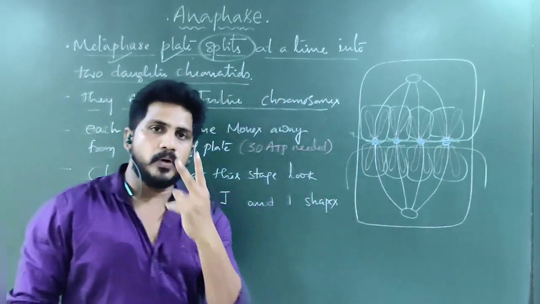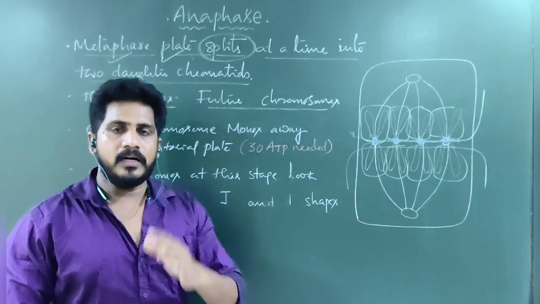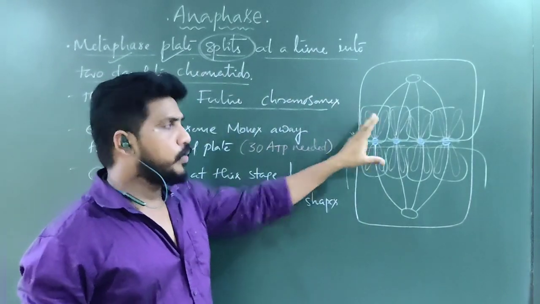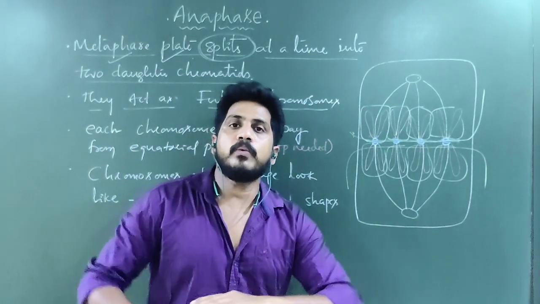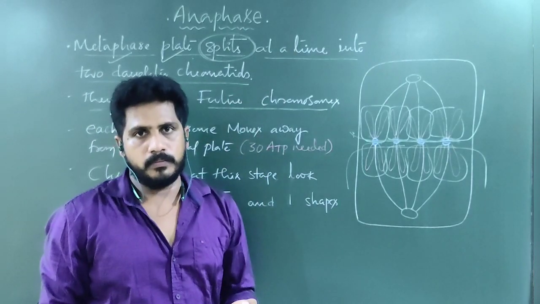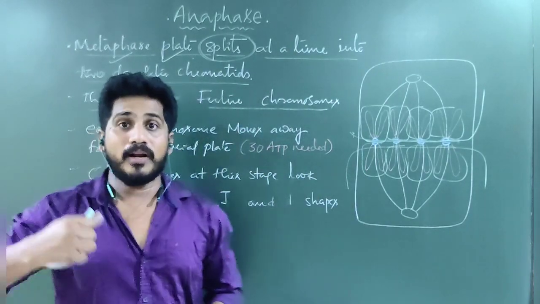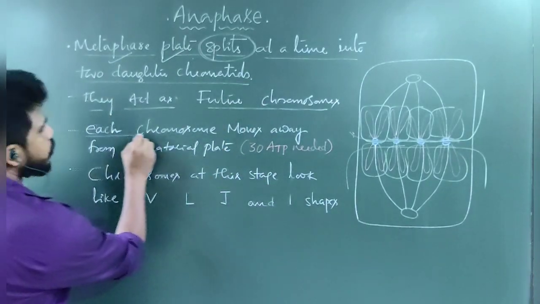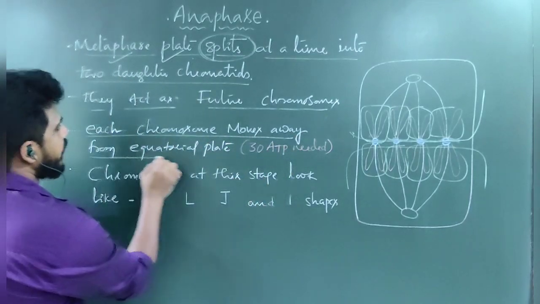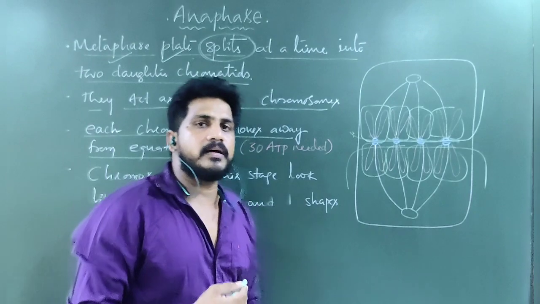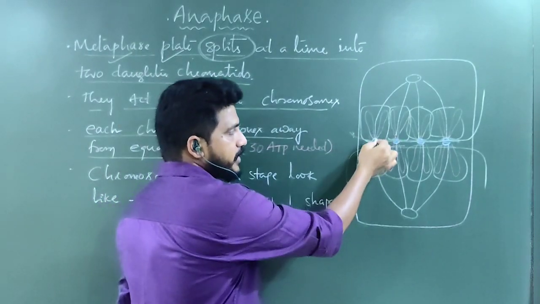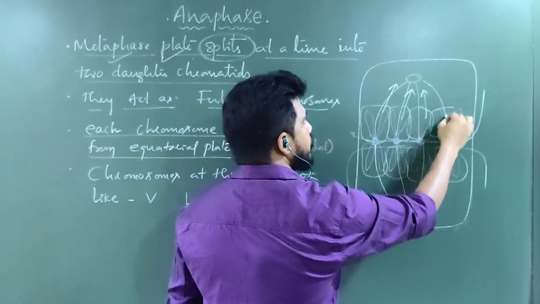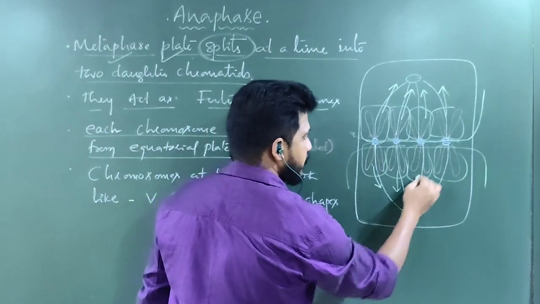In mitotic cell division, 2 equal cells should come out. Unless there is a proper splitting of the metaphase plate, 2 equal cells cannot come. So the equatorial plate splits into 2, upper side and lower side, not right side and left side. Understand? So each chromosome moves away from the equatorial plate. Why do I call it a chromosome here? A chromatid with a centromere is called a chromosome. All these chromosomes move towards this side and these chromosomes are moving to the lower side.